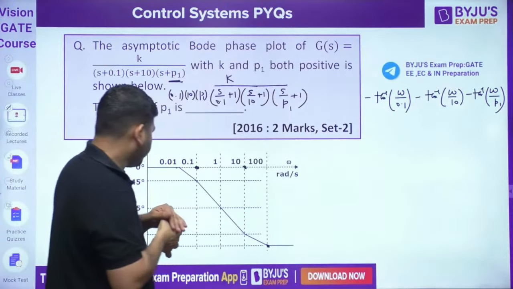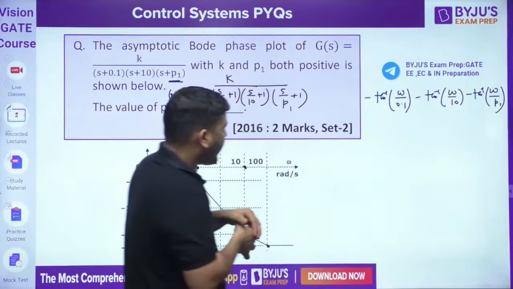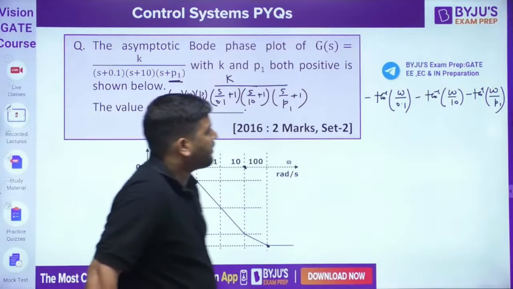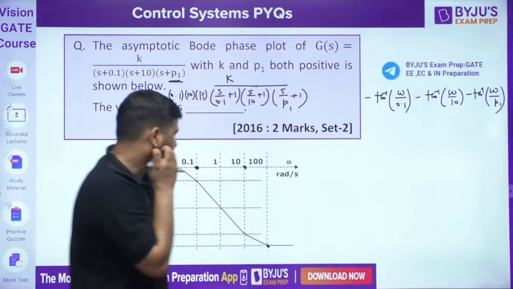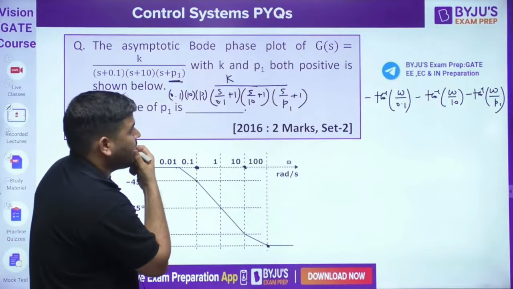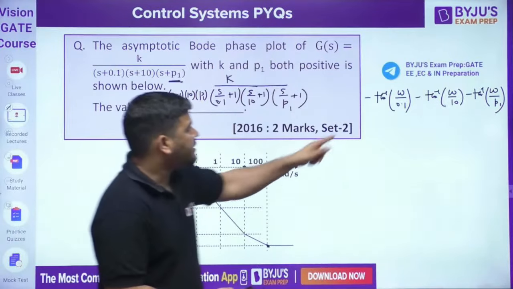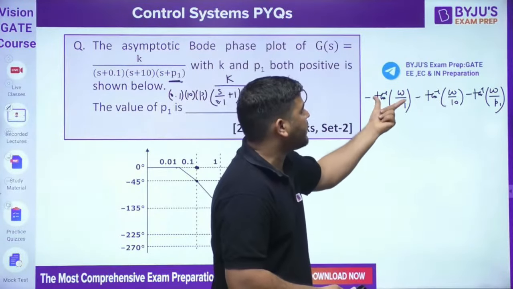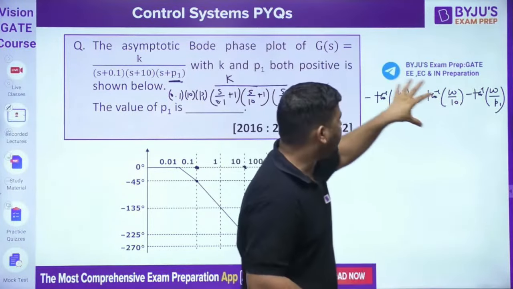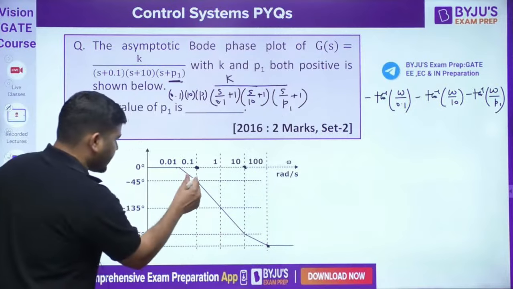Okay, now you can see that if I compare this with this plot, then can we calculate this P1 value? How to calculate this P1 value? You can see that at 0.1, the angle is almost minus 45. If you put omega equal to 0.1, it will become minus 45, and the other terms will be negligible. So you can say that it will be dominant at omega equal to 0.1, and it is showing minus 45 degree.